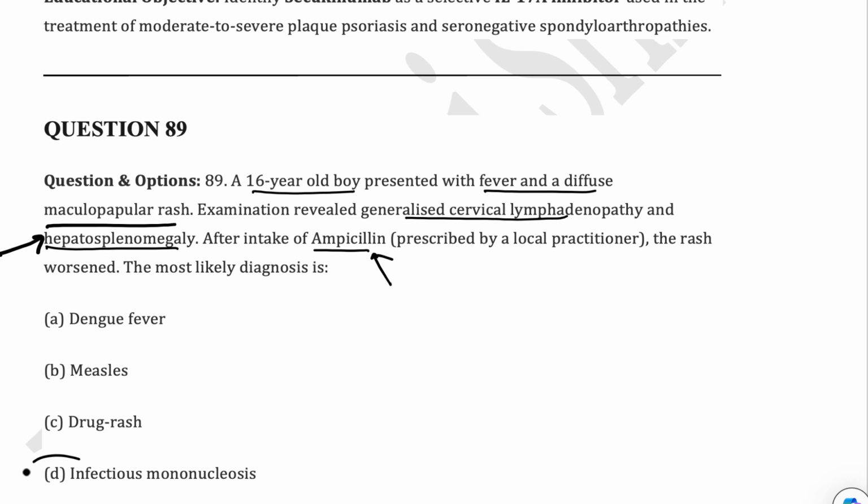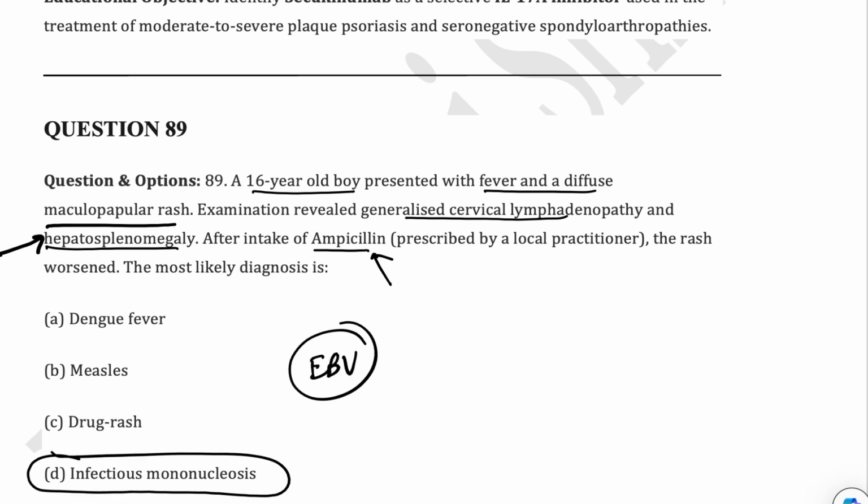If you have thought of infectious mononucleosis, which is produced by the Epstein-Barr virus, it is associated with the 3 P's. What are the 3 P's? Patients will have pyrexia, posterior cervical lymphadenopathy, and also pharyngitis. All of these can also be seen in bacterial sore throat, but what is the important